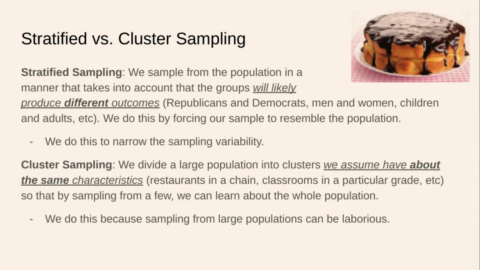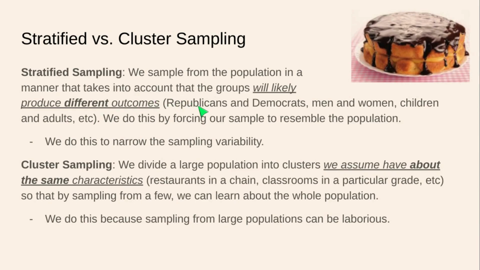We want to make it a little easier on ourselves, so we cheat just a little bit and use cluster sampling. Notice the big difference. In stratified sampling, we divide our population into strata, which are groups that we assume are going to have different outcomes.